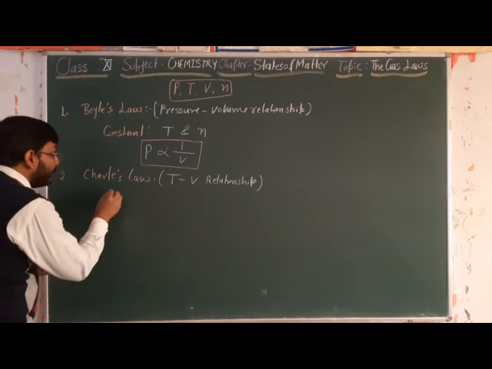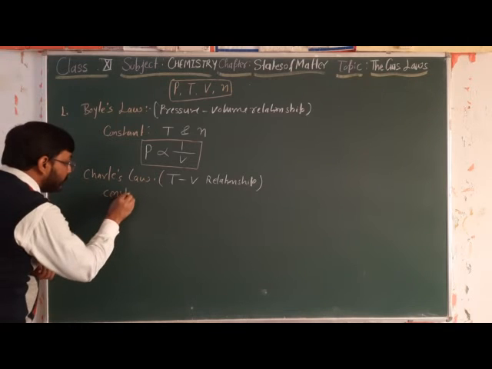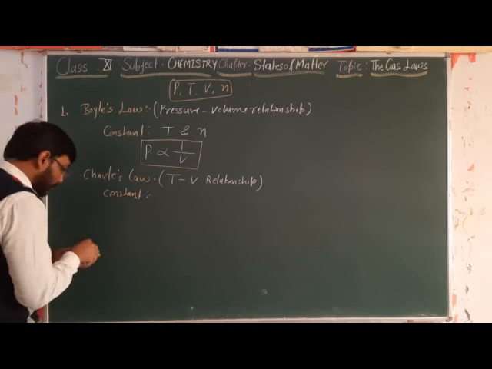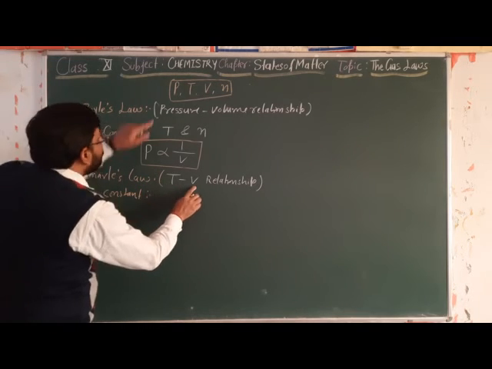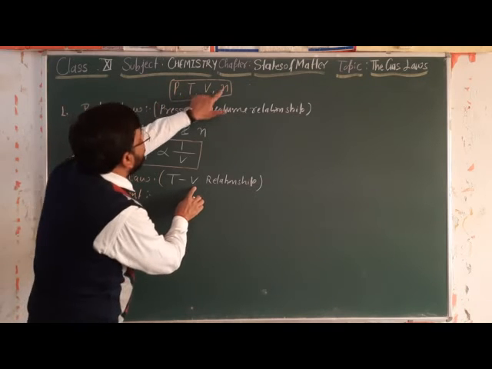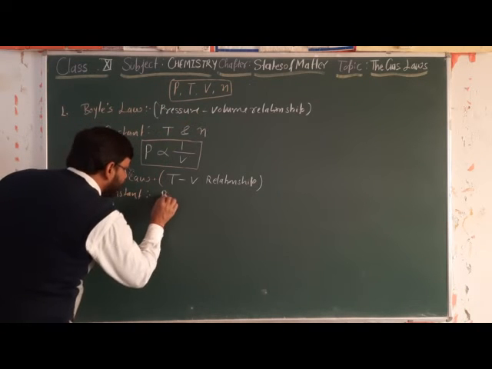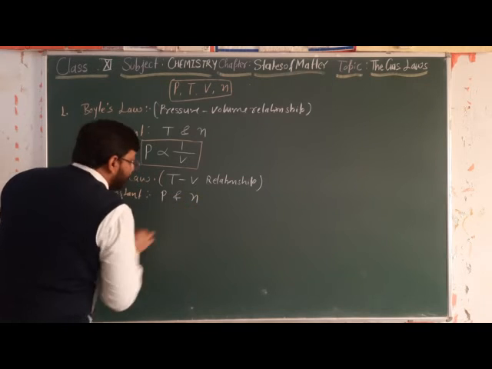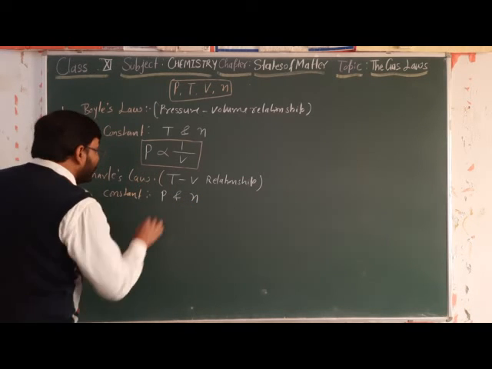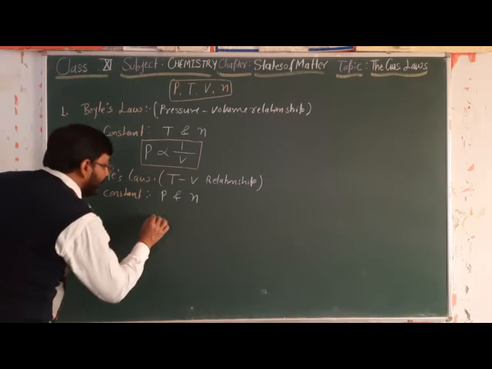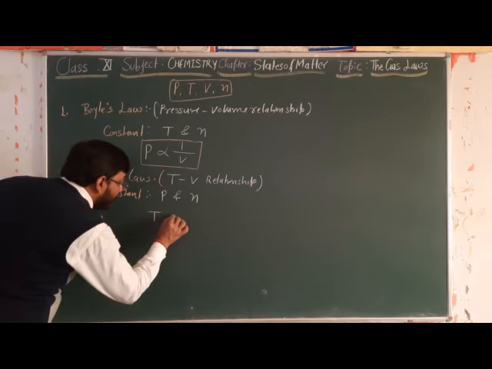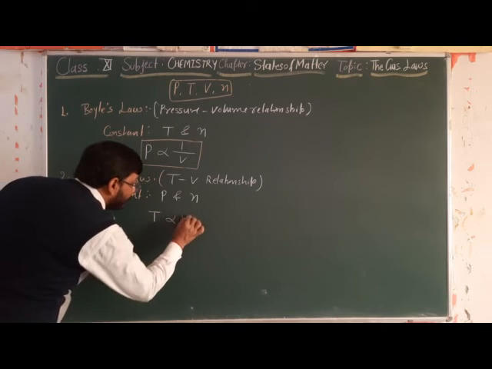The parameters he kept constant were pressure and amount of gas. So he got a relation between T and V. Temperature is directly proportional to volume.